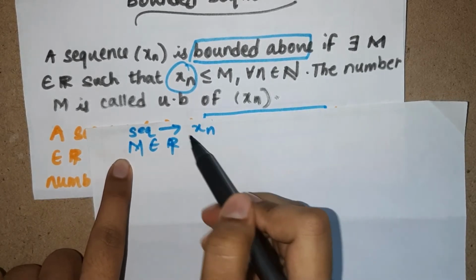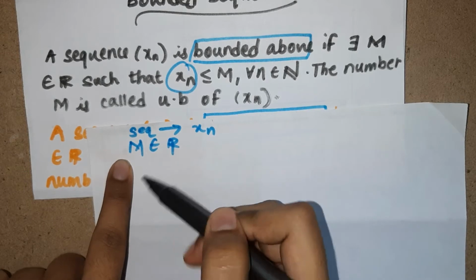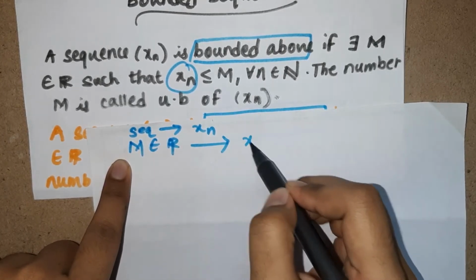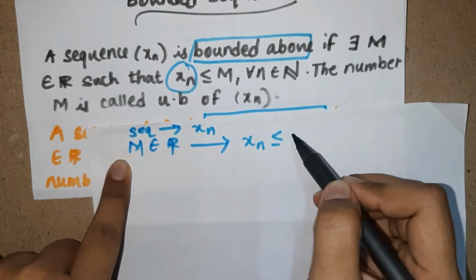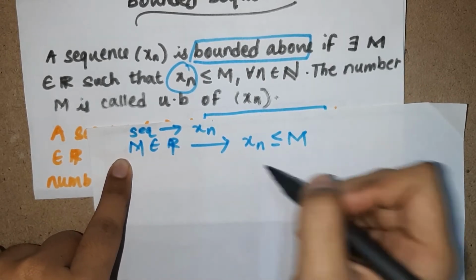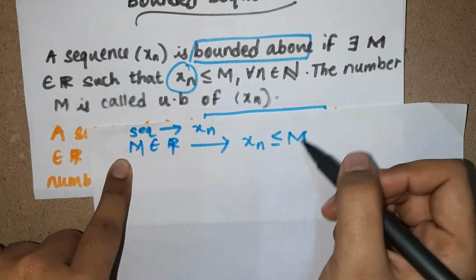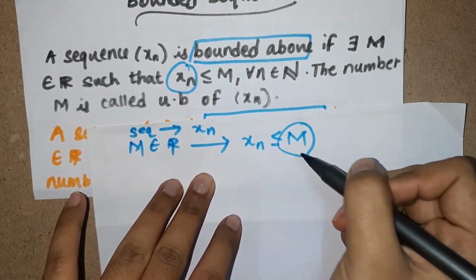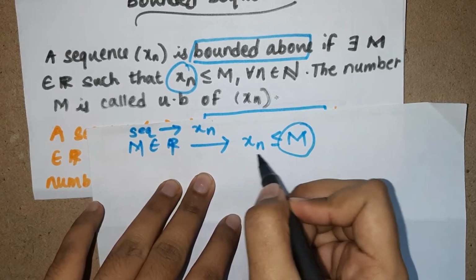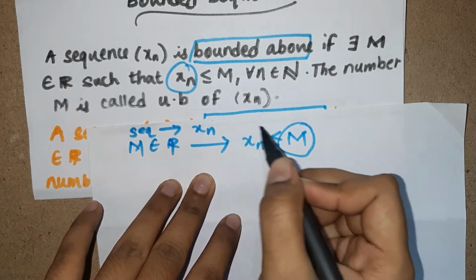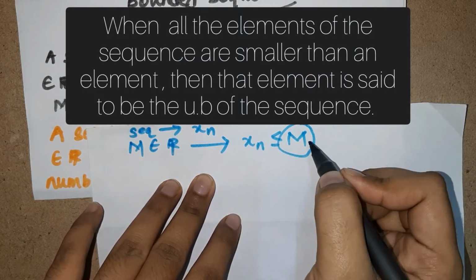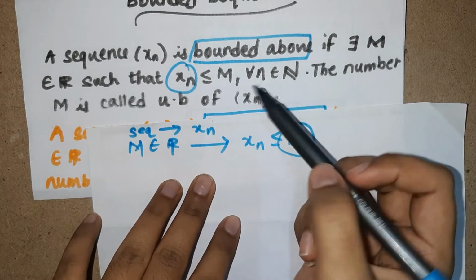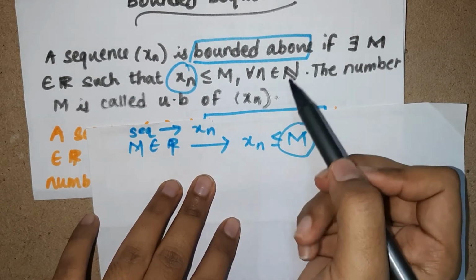The sequence xn is bounded by this element when m is greater than or equal to xn, that is, when xn is less than or equal to m. So when this element is greater than or equal to all the elements of this sequence, then m is said to bound it above. They say further that this holds for all values of n belonging to the natural numbers.